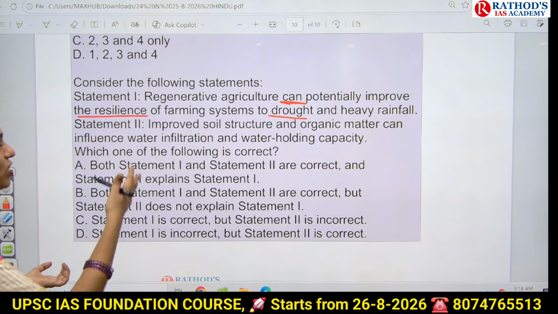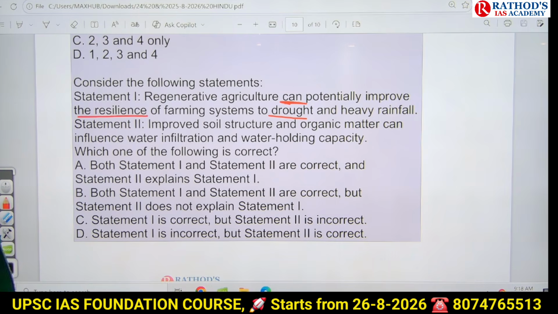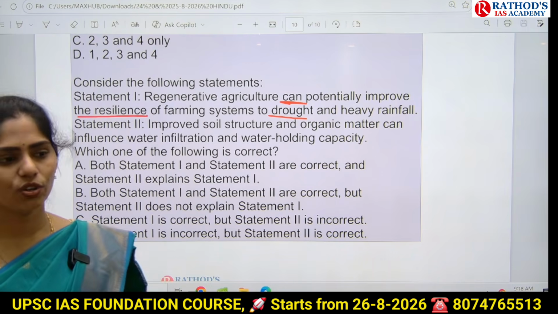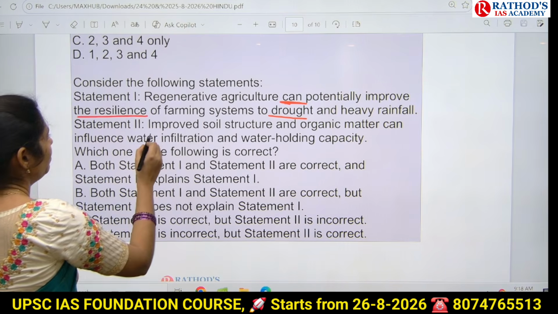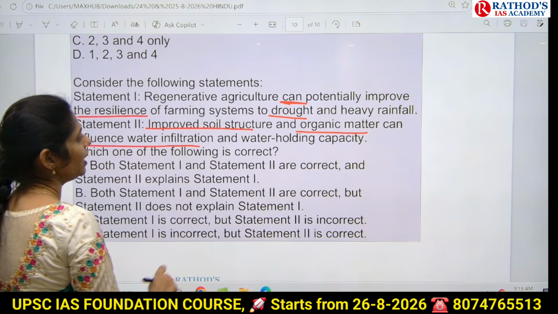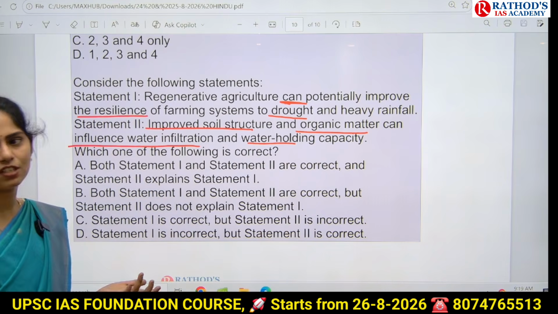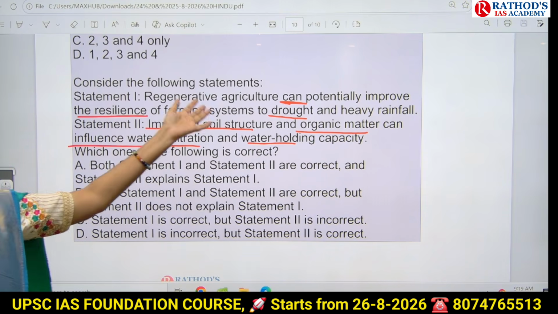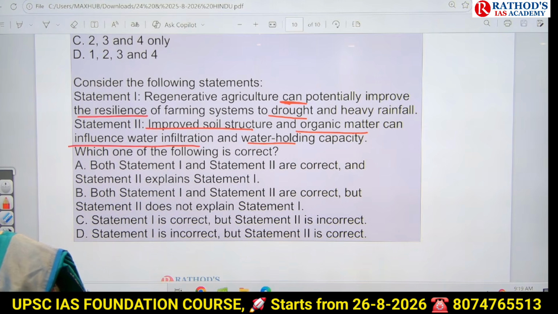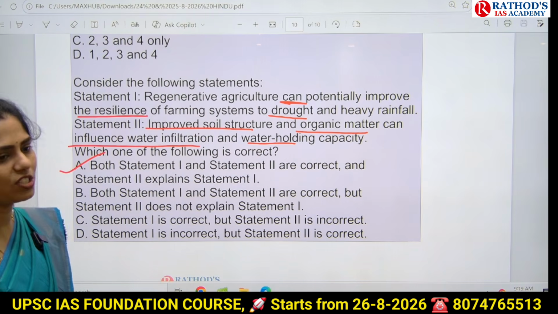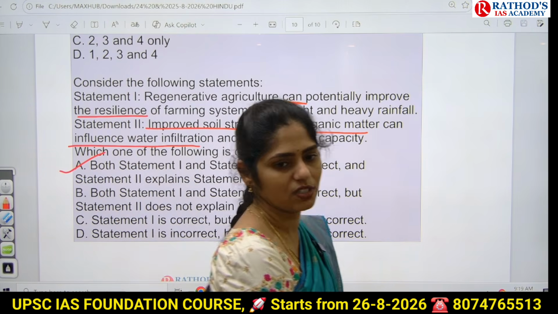That means even if there is drought, or very minimal rainfall, we can go for farming, right? Improved soil structure and organic matter can influence water infiltration and water holding capacity, obviously yes. So both statements are right, and the second statement explains the first, how we can do agriculture in drought and heavy rainfall conditions. So practice this kind of question more rather than plain statement based questions.